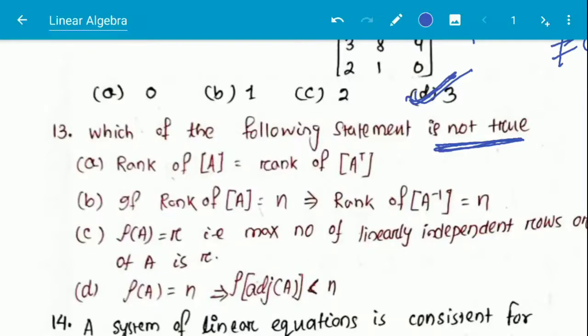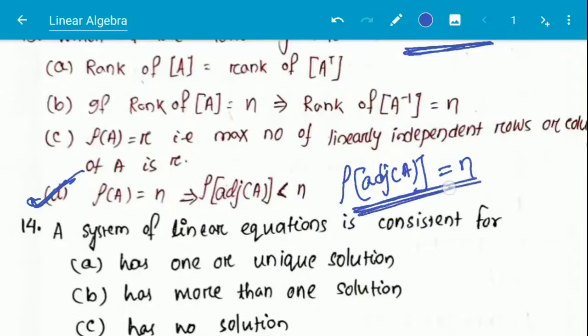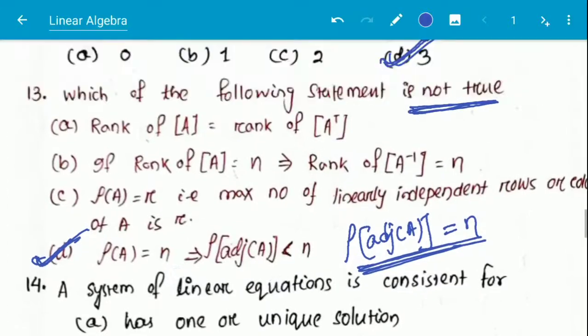So here what is wrong? This is the wrong answer. Option D is wrong. This will actually be rank of adjoint of A. Rank of adjoint of A is also equal to n, not smaller than n. This is equal to n, and all the other options given here are correct. This is the only wrong answer.